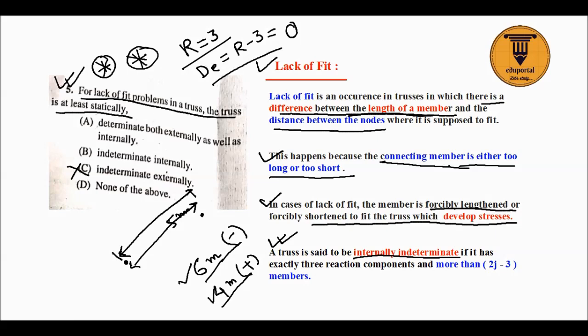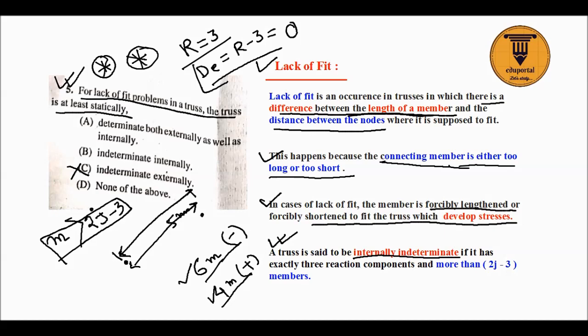And number of members more than 2j minus 3. If m is equal to number of members, then m greater than 2j minus 3. If this condition occurs, if this is condition 1 and this is condition 2, then it will be internally indeterminate.